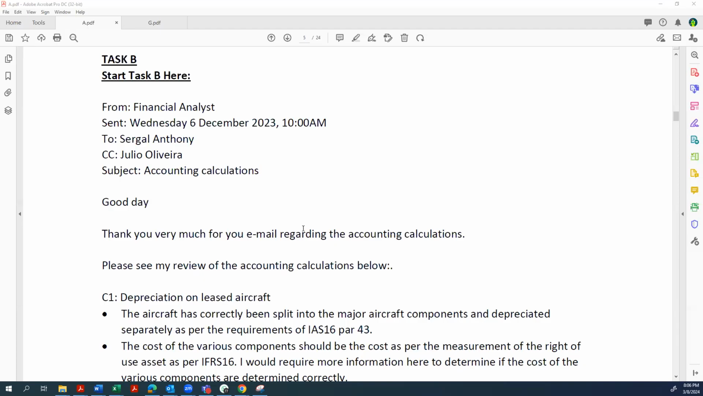If we look at this, the candidate writes, "Salutations, please see my review of the accounting calculations below." Then the candidate says, depreciation on the leased aircraft: the aircraft has correctly been split into the major components and depreciated separately as per the requirements of IAS 16. There, no benefit given because that is correct. There's no need to comment on that because it's been done correctly.